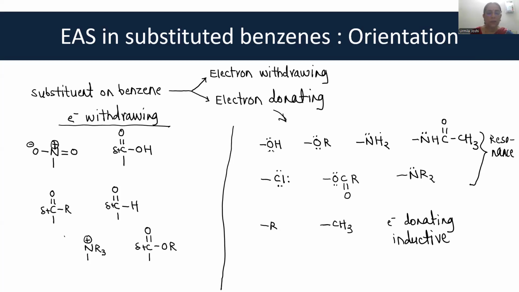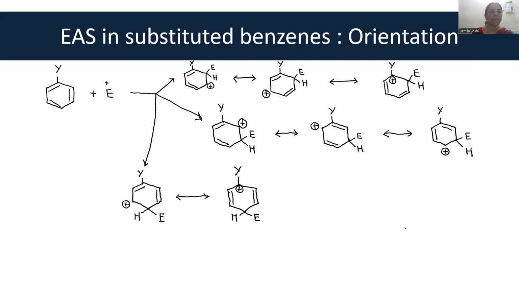Just draw the number of electrons and you will realize that if it has lone pairs of electrons, it is electron donating. If it has a partial or a full positive charge, then it is electron withdrawing. Alkyl groups, remember, are electron donating not by resonance, but by inductive effect.